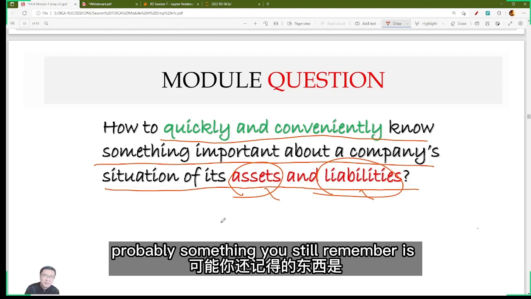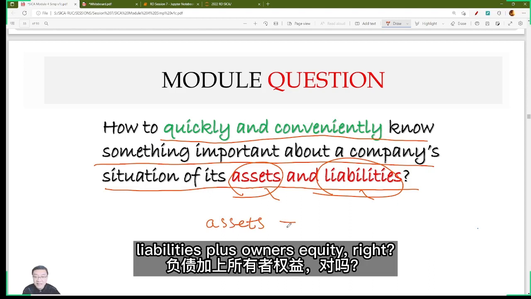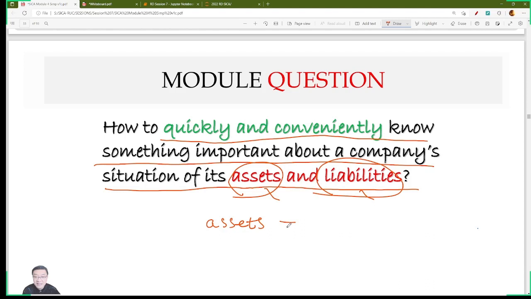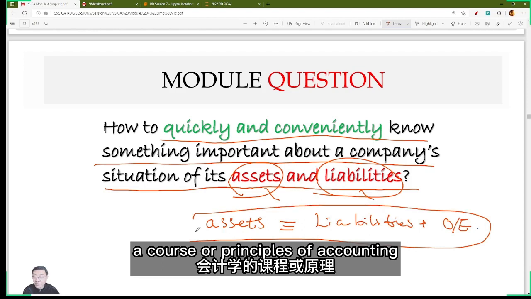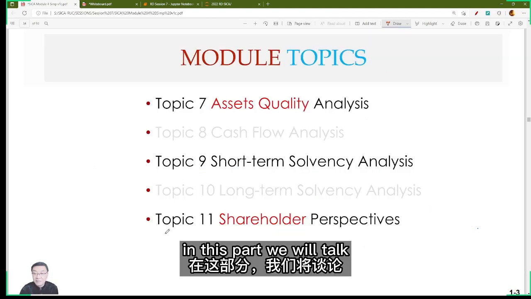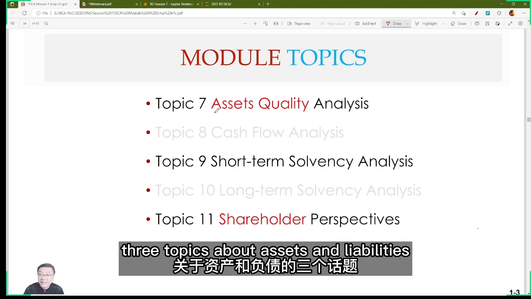Probably something you still remember is that assets equal liabilities plus owner's equity, right? So if you have learned Principles of Accounting, in this part, we will talk about 3 topics about assets and liabilities.